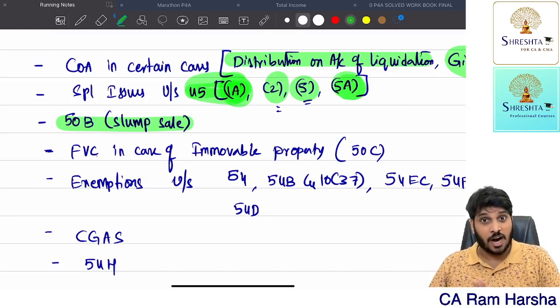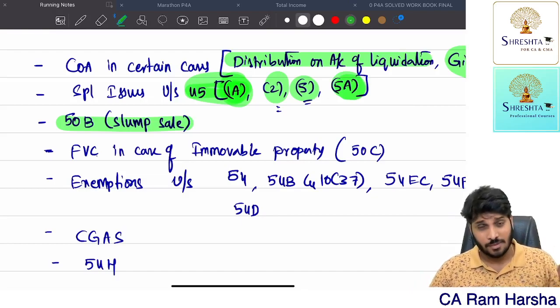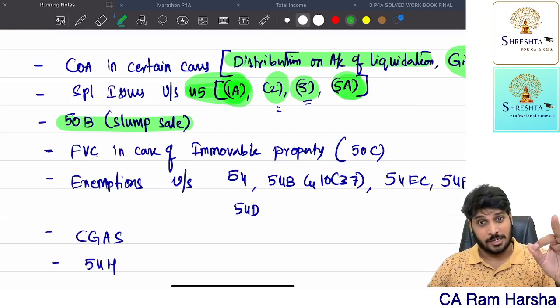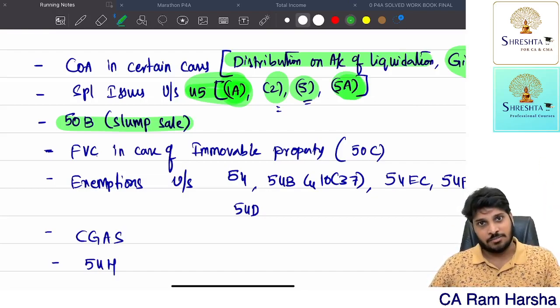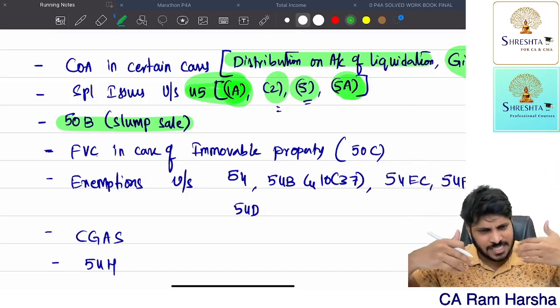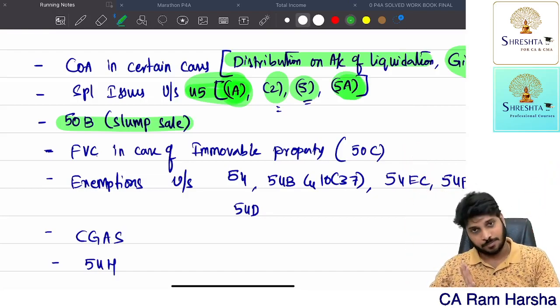You are not selling any car. You are not selling any building of the business. You are selling business itself to somebody. Sale of an undertaking. Getting the point? Or a unit or a division in an organization. You are selling that organization itself, unit itself, business itself to somebody. So that is called slump sale, lump sum sale.